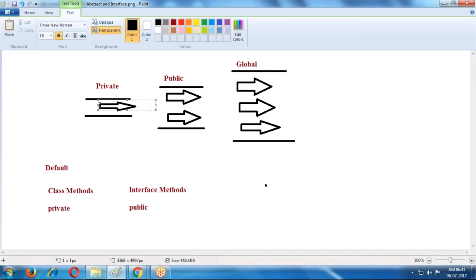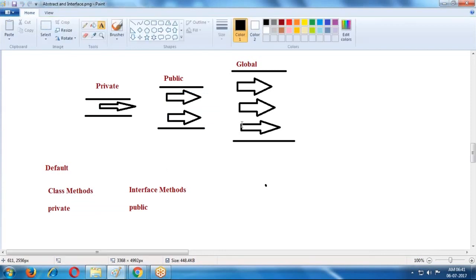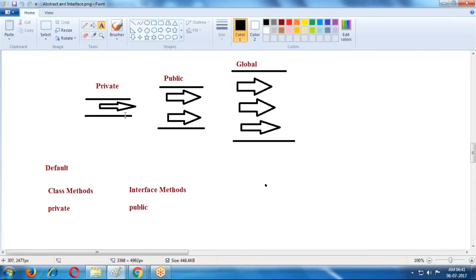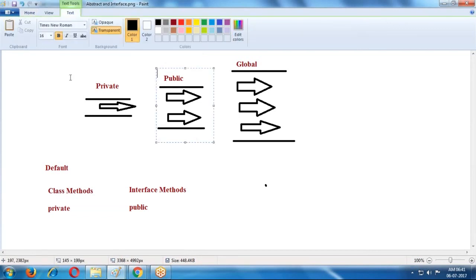No, because the size only allows one vehicle, but we are trying two vehicles at a time. It is not possible. Here in this road, three vehicles cannot exist directly. That means a high level access specifier cannot be replaced with a low level.